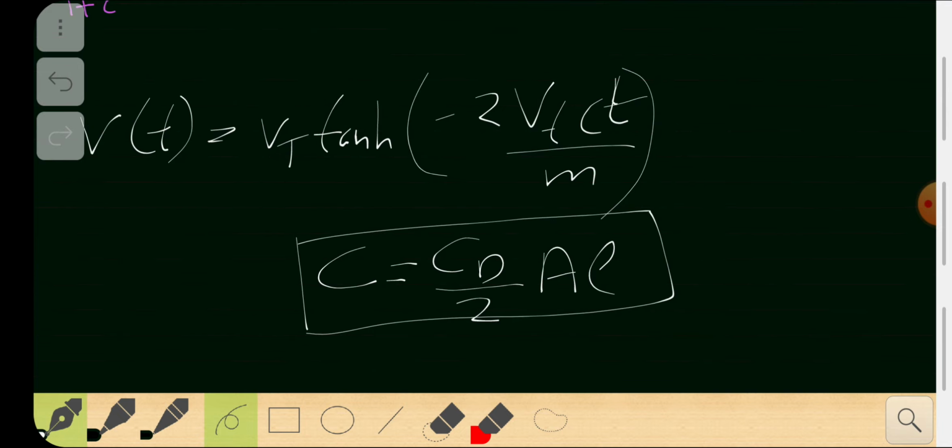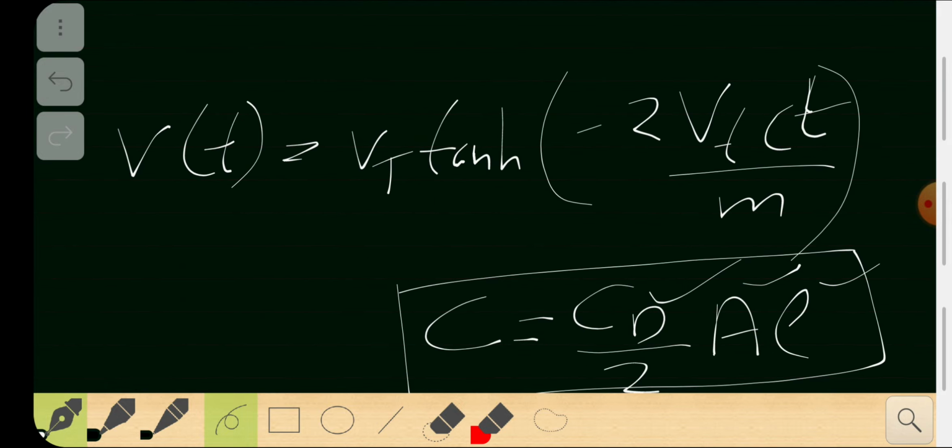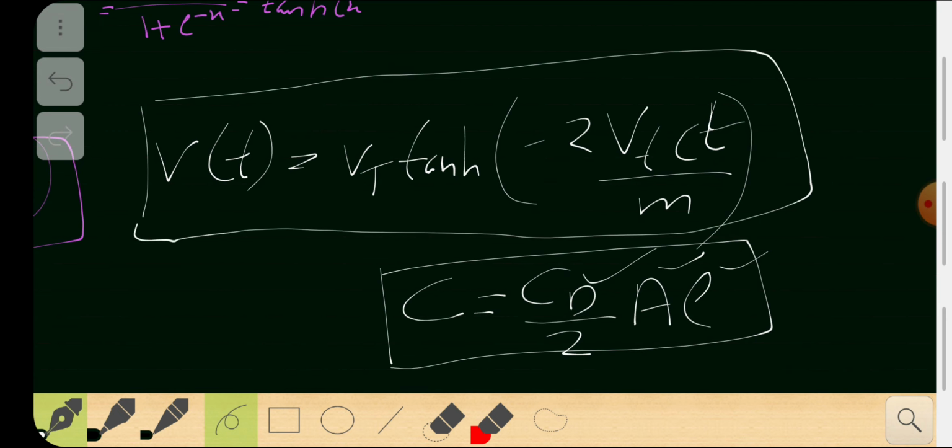So we have found a groundbreaking equation for how rainwater or any component falls. You can change the density, the area, the material, the shape, and you can find it for any component. It's not just a raindrop; for any component you can use this. It's a very significant equation. You can solve this, or you can use this equation directly.